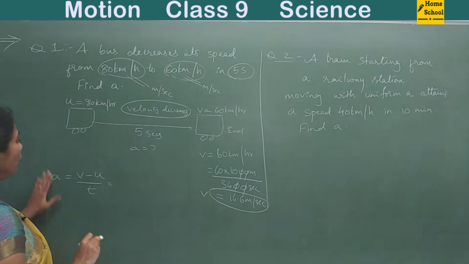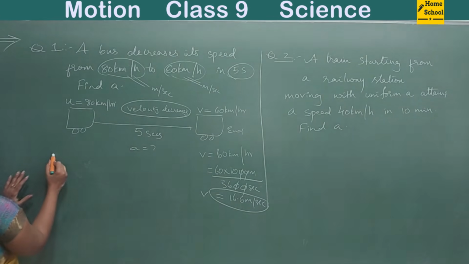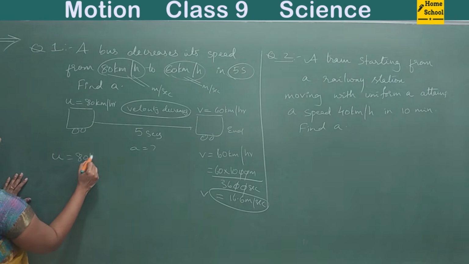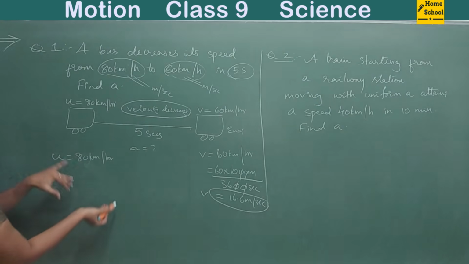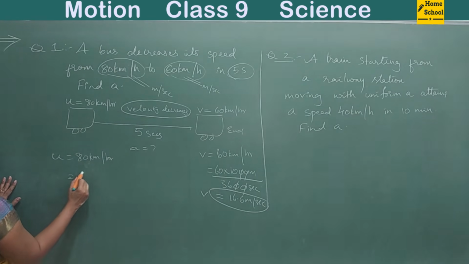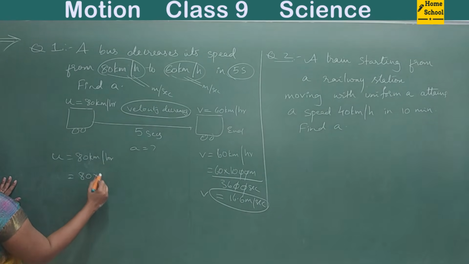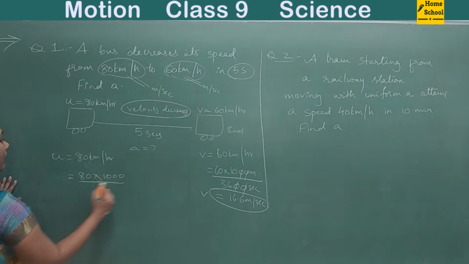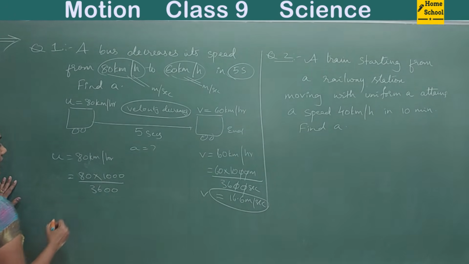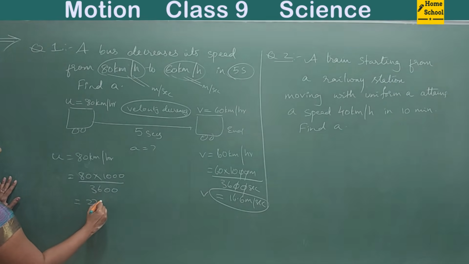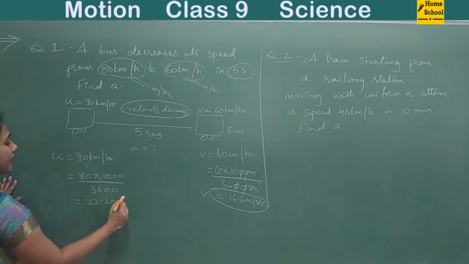Now what is U? U is 80 kilometer per hour. So change into meter per second. So 80 into 1000 divided by 3600. Almost you will get around 22.2 meter per second.